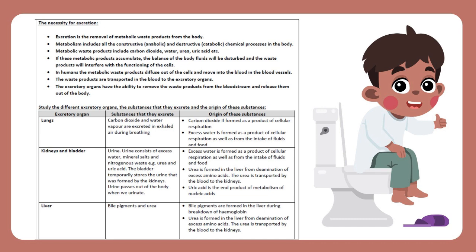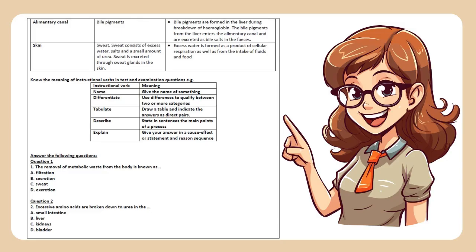Liver: bile pigments and urea. Bile pigments are formed in the liver during breakdown of hemoglobin. Urea is formed in the liver from deamination of excess amino acids. The urea is transported by the blood to the kidneys. Alimentary canal: bile pigments are formed in the liver during breakdown of hemoglobin. The bile pigments from the liver enter the alimentary canal and are excreted as bile salts in the feces.